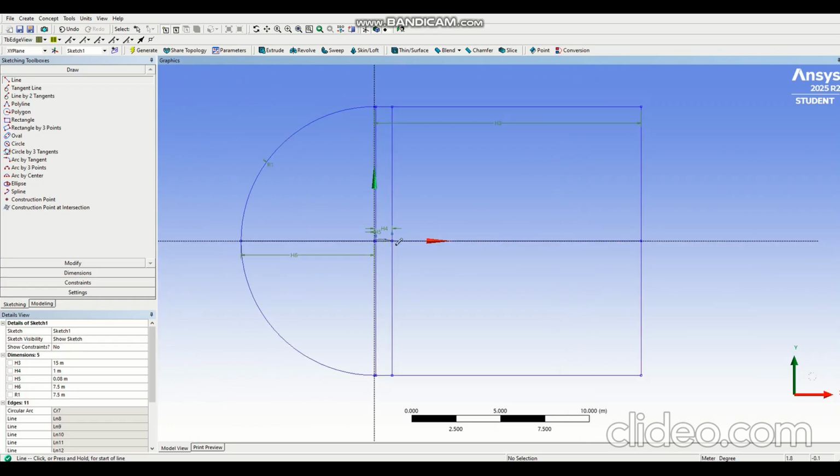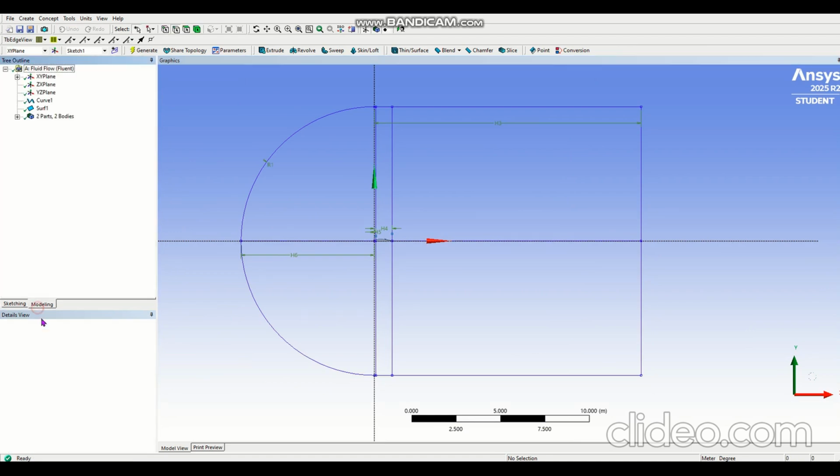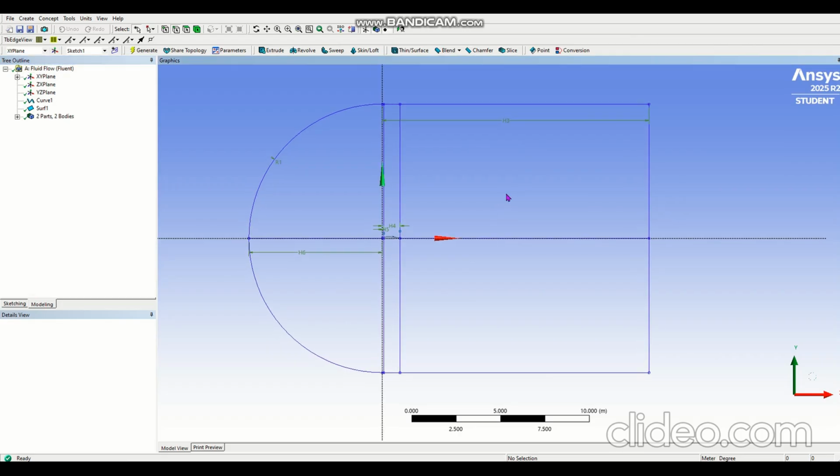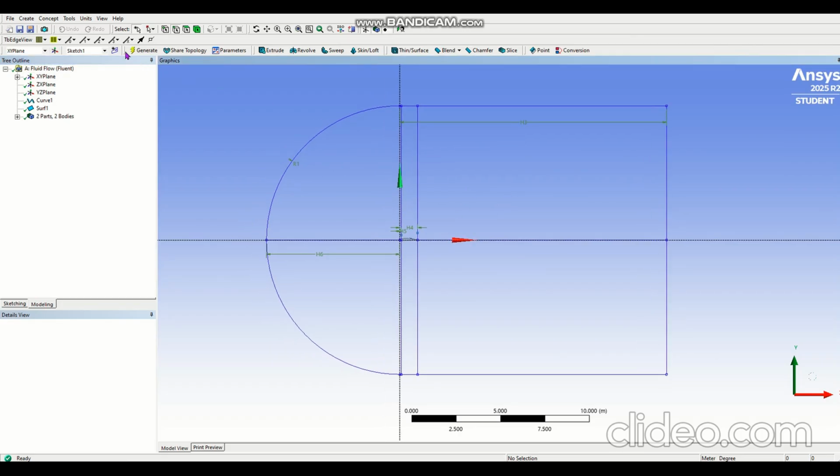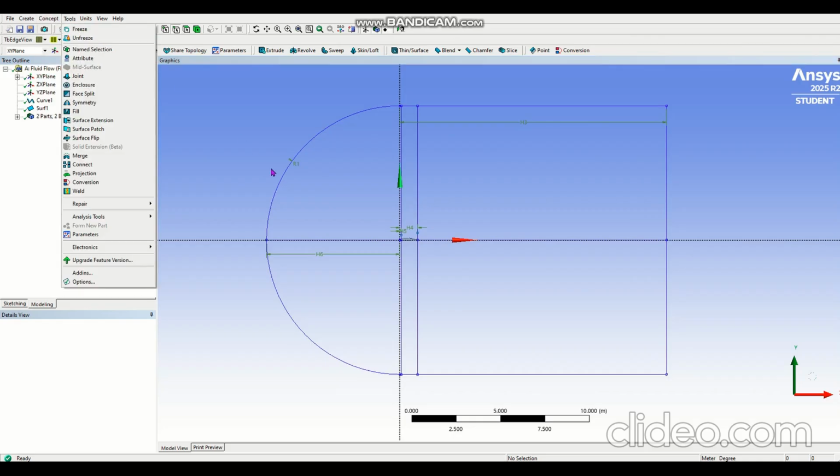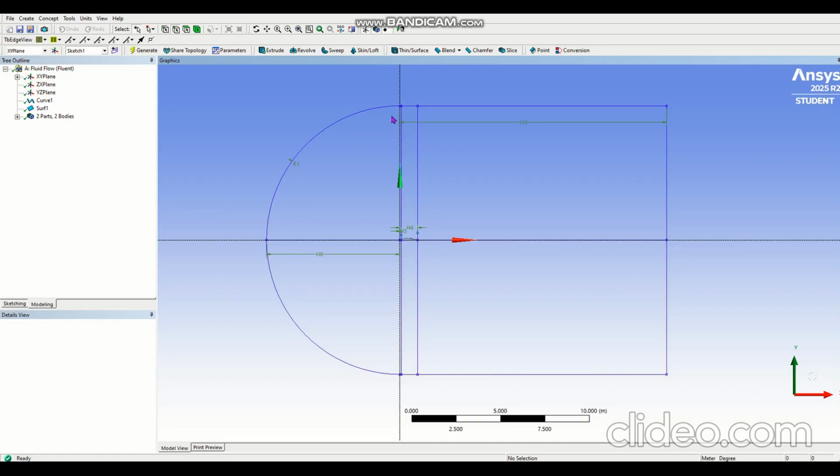Okay, that's all for sketching. Now we are going to move on to modeling. In the modeling, we need to create a surface from our sketch. First we need to create lines from our sketch. We have drawn the sketch, and we need to make sure ANSYS understands and accepts them as lines.